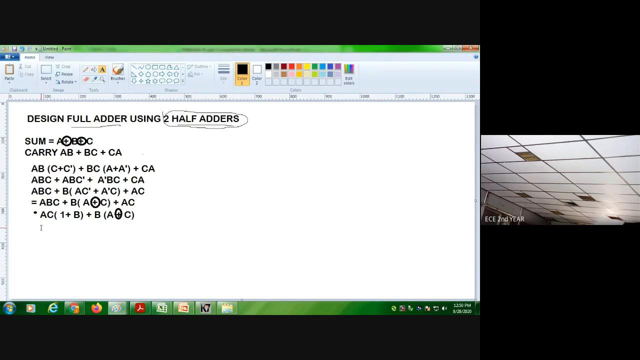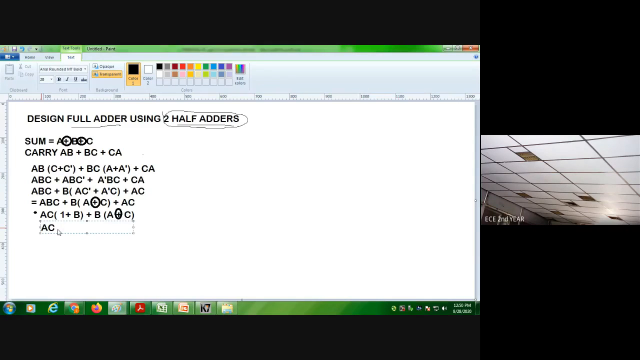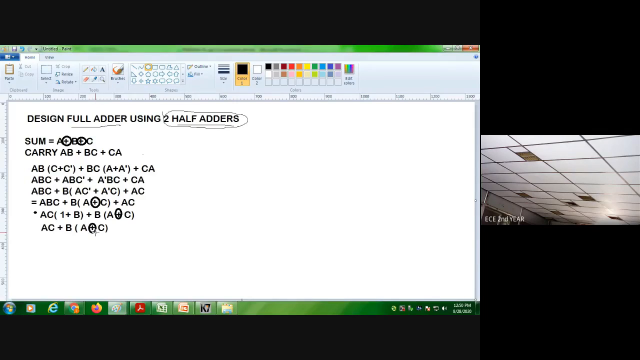So totally we'll get the output AC, with 1 plus B equal to 1. So here we'll have B into A XOR C. This is an important term. It's very important, you have to know this. So we can design using two half adders. Now it is designed, now it is ready. So sum equal to A, B, and I put an XOR gate.